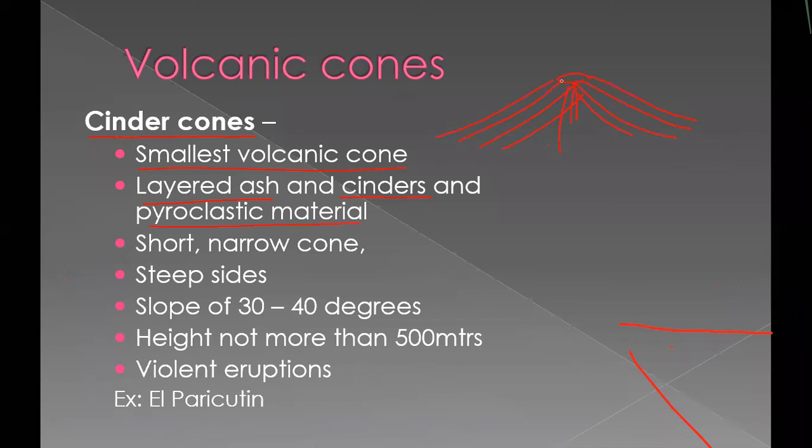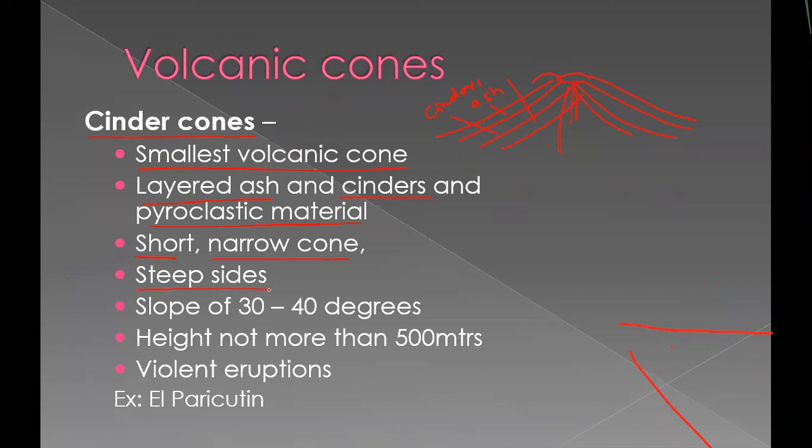When magma comes from here, it becomes alternate layers. We can say the first may be ash, the second layer may be of cinders, and the third layer may be of pyroclast, solid fragments. So it is a very short and narrow cone. It has steep sides.